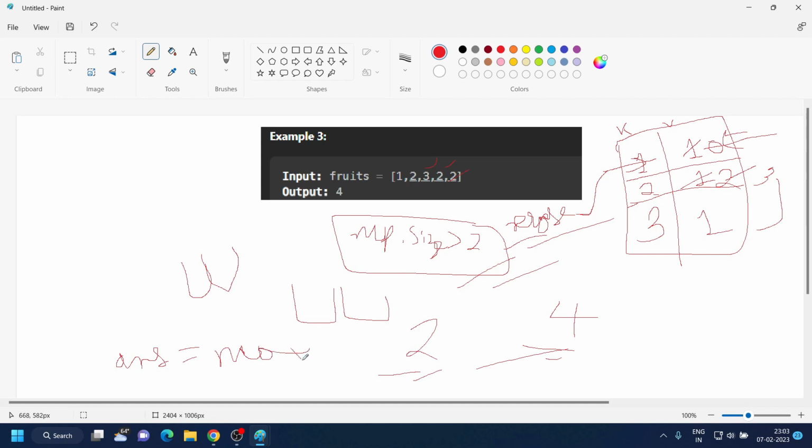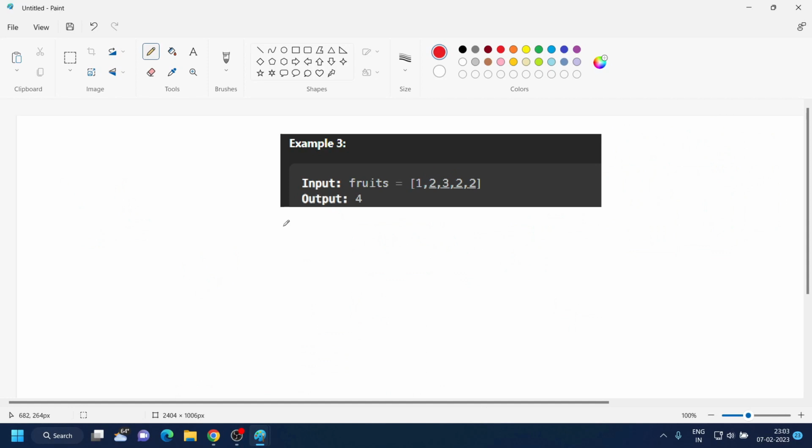So how do we actually do it with the help of a map? We will use the sliding window approach with two iterators. Let's see how to do that. To go further, we have the array 1, 2, 3, 2, 2, and this is our map. To store the values inside our map, we will use the sliding window approach, that is, i and j are here.